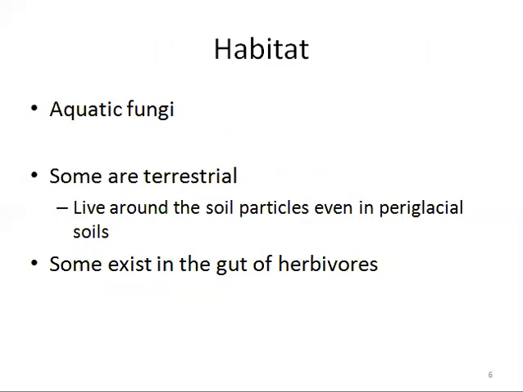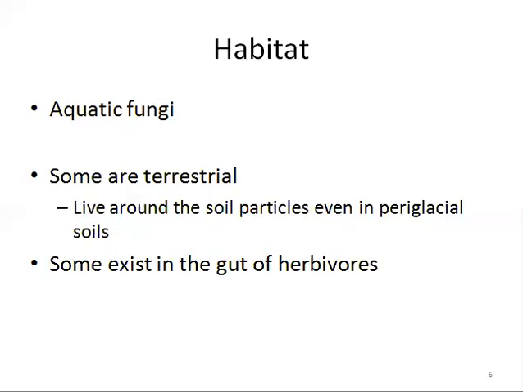Chytrids are aquatic fungi. Some live around soil particles and are typically considered terrestrial. They have been isolated from a variety of aquatic habitats, including peats, bogs, rivers, ponds, springs, and ditches, and terrestrial habitats such as acidic soils, alkaline soils, temperate forest soils, rainforest soils, and Arctic and Antarctic soils. It means that they are cosmopolitan in distribution, present in every part of the earth, and ubiquitous, that is, present in different substrata.